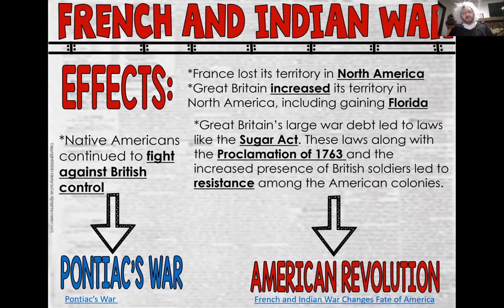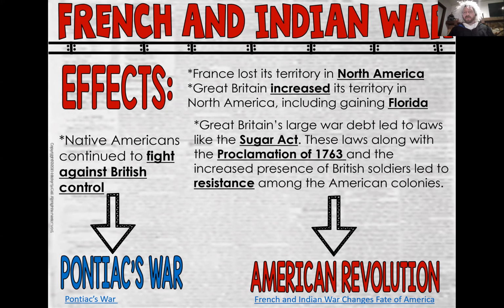But the Proclamation of 1763 said that, well, there's going to be this line, which is where all of our territory used to end. You can't go past that, even though we claim the territory on the other side of it. Well, the colonists were pretty upset about this thing. They felt like they had fought and died to try and get this land, and now they can't even use it. And in fact, some of them had already moved in, and they were forced to leave.